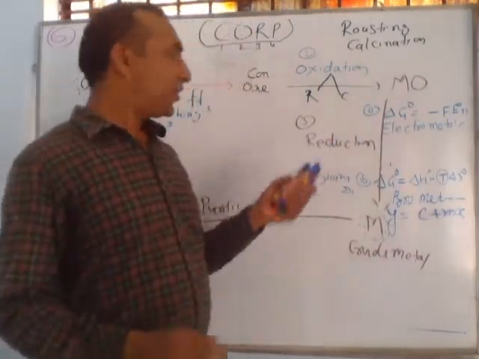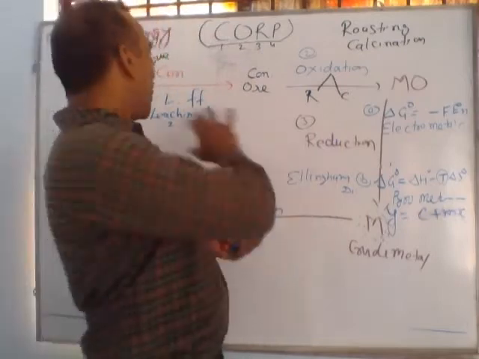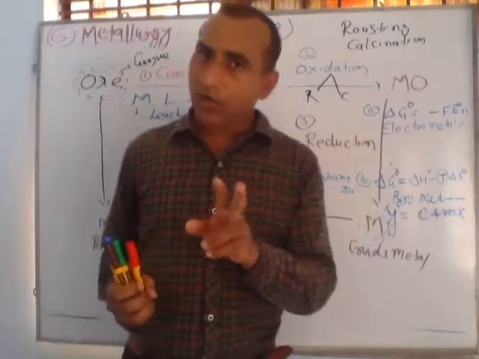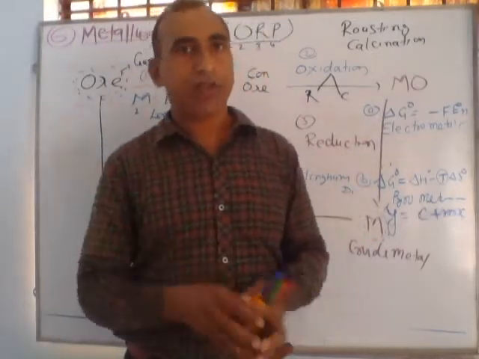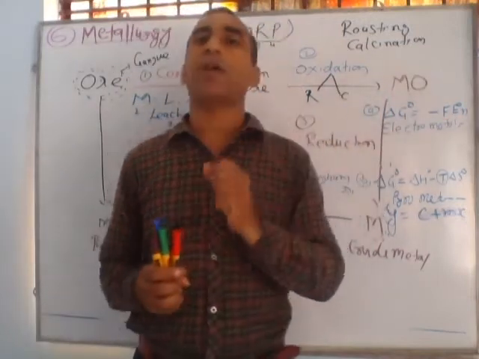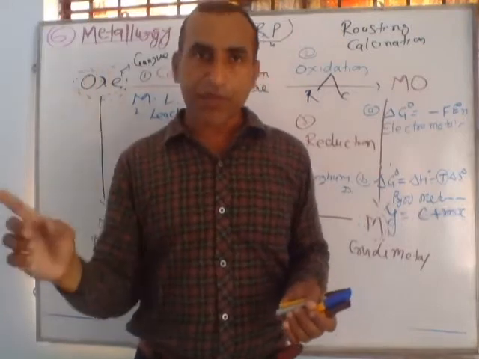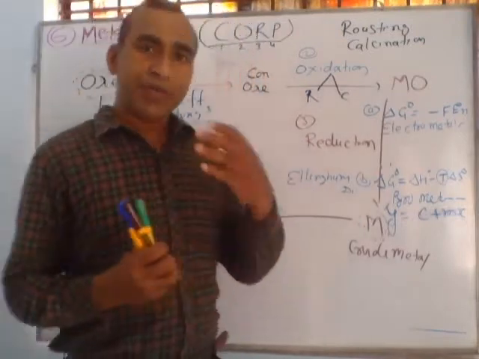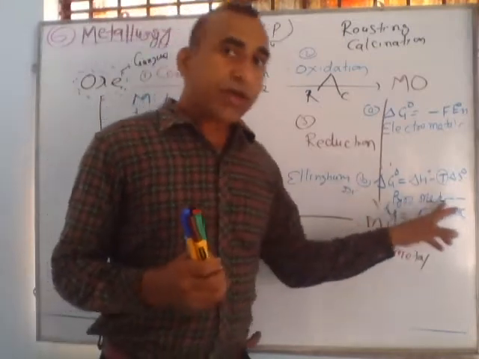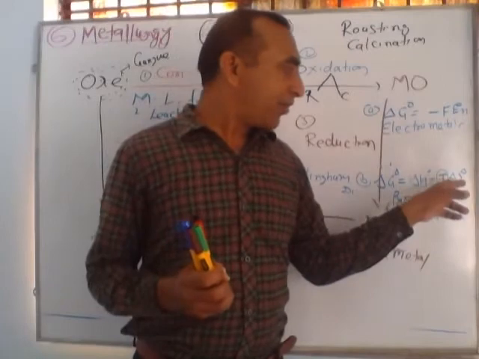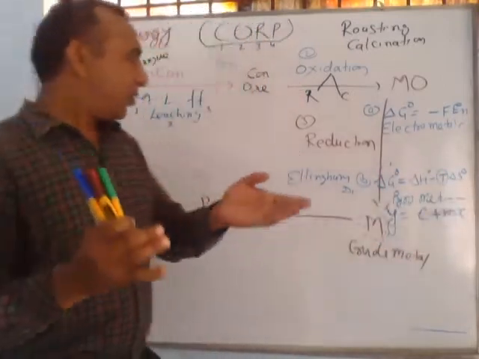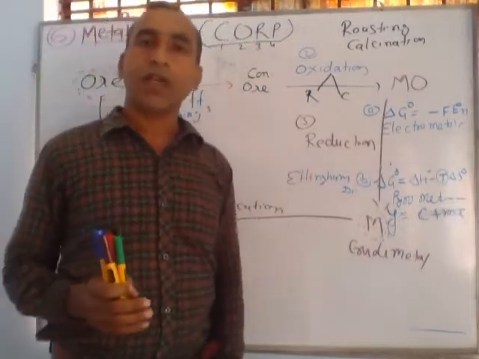Carefully, reduction is a very difficult process. All these processes we will discuss in detail. Listen, in reduction there is the role of electricity, otherwise temperature. If we are using electricity, the process is called electrometallurgy. If we are using temperature, with a reagent or in absence of a reagent, the process is called pyrometallurgy. In pyrometallurgy, there is a role of temperature. We are using this type of formula and we will plot a graph, which is called the Ellingham diagram.